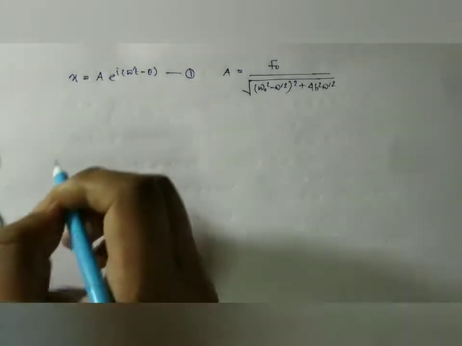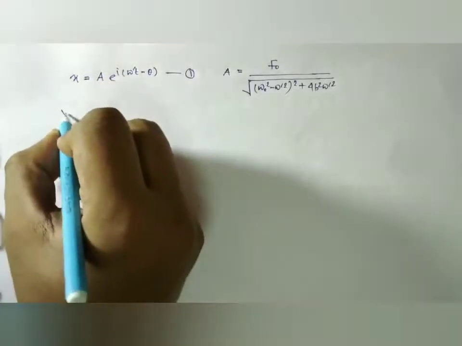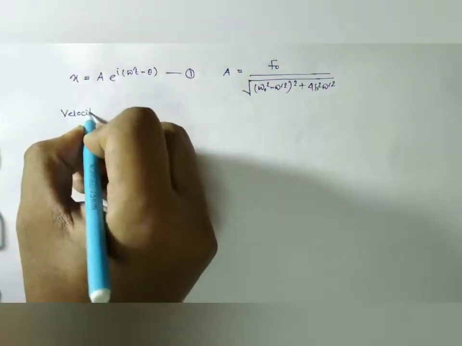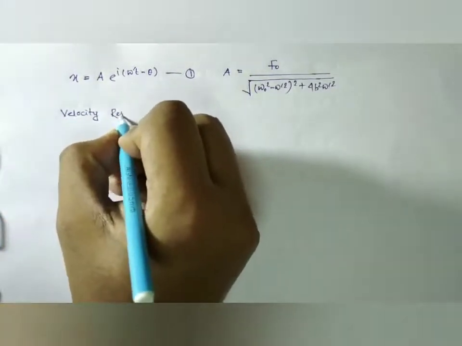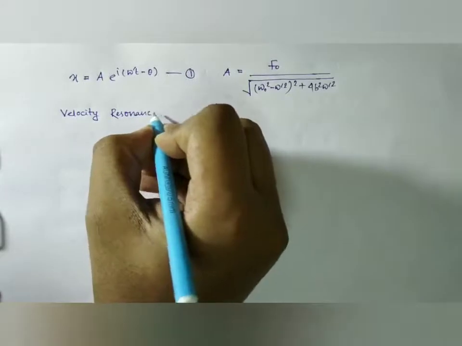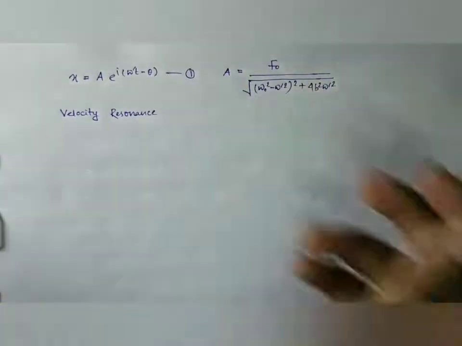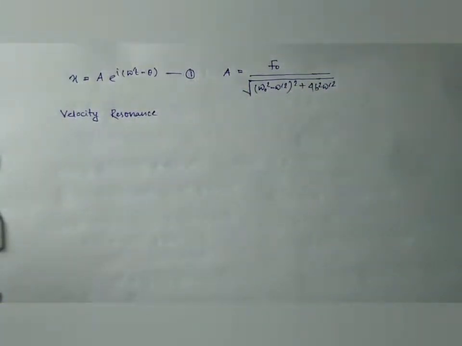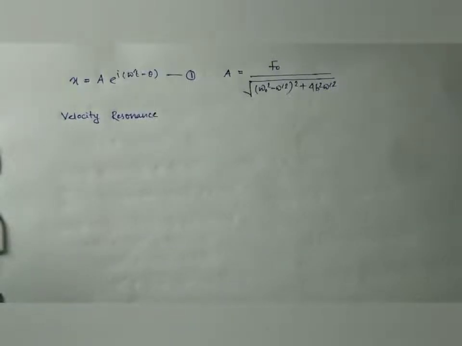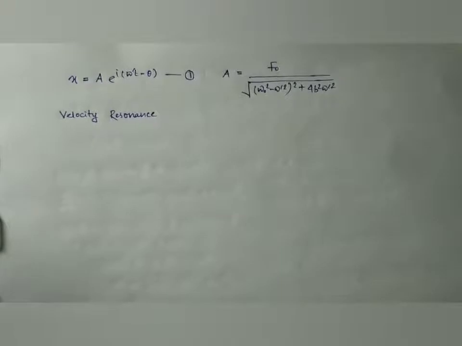Now we are going to discuss the term velocity resonance. So at some frequency of the external periodic force, the velocity of the vibrating body becomes maximum. This is called the velocity resonance. Now how to obtain the expression for velocity resonance?